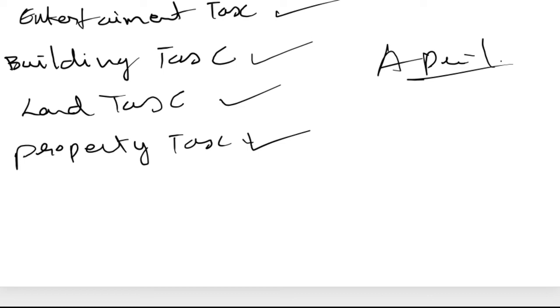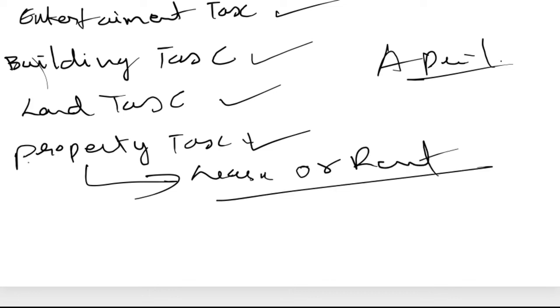The property tax is the yearly sum paid by the landowner to the neighborhood government or the municipal corporation of his territory. The property incorporates all tangible land property, his home, place of business, and property he has leased to other people. For example, if you are giving this property on lease or rent, you have to pay property tax.